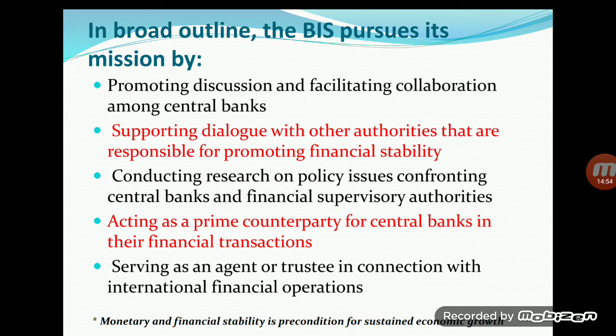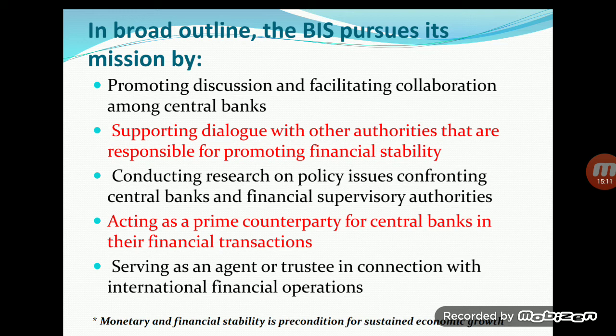BIS acts as a prime counterparty for central banks in their financial transactions also. If some central banks want to do transactions with each other, then BIS acts as a prime counterparty for these central banks.